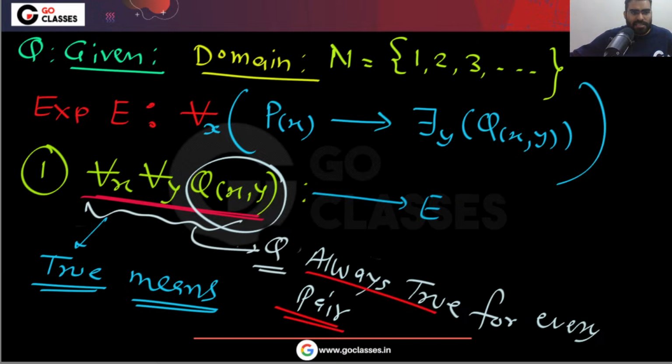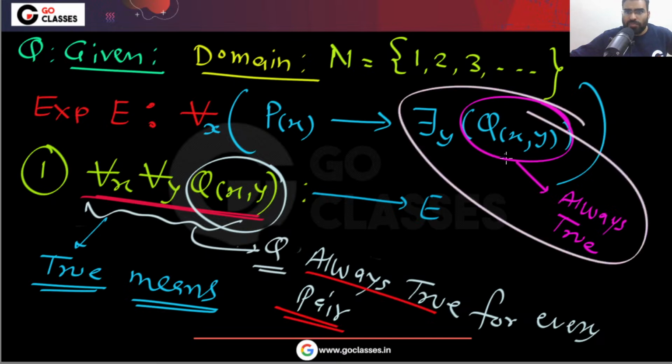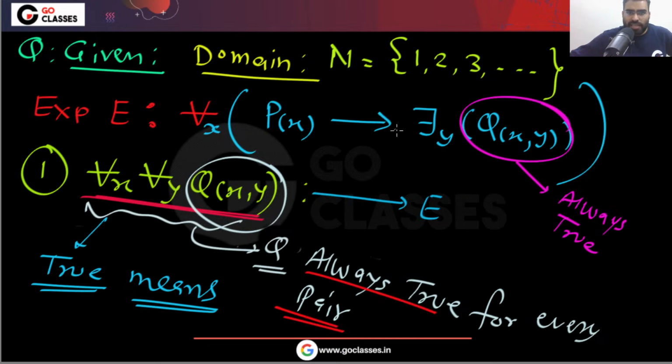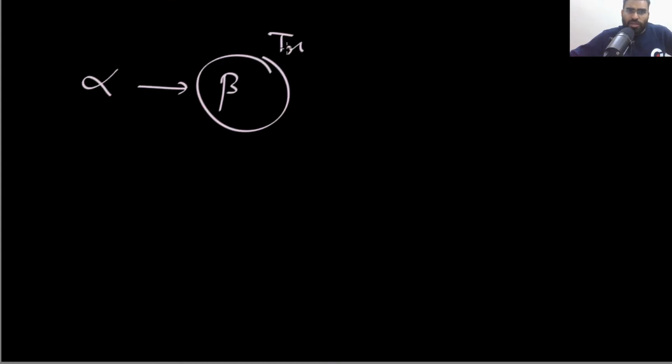Now you can easily see that if this thing is always true, then in the implication, alpha implies beta, if the RHS is true, then what can you say about this entire thing?